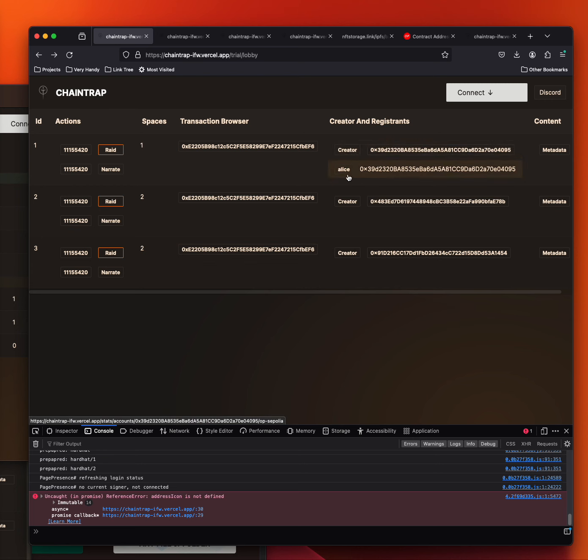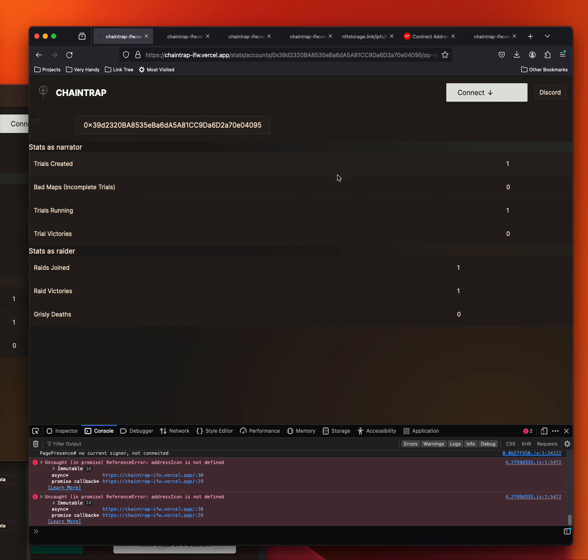Alice has joined up for a game session. The game session isn't yet open, so as somebody who's thinking about joining a game, I might be interested in what sort of success she's had. And I can see here that Alice has also created trials and hasn't had any bad maps. She's actually got a trial running at the moment. She's joined this trial and she's been victorious in another trial, and she's never met a grisly death. And that's it for the stats submission for CMS 8. CMS 8 is also our last milestone for the grant.